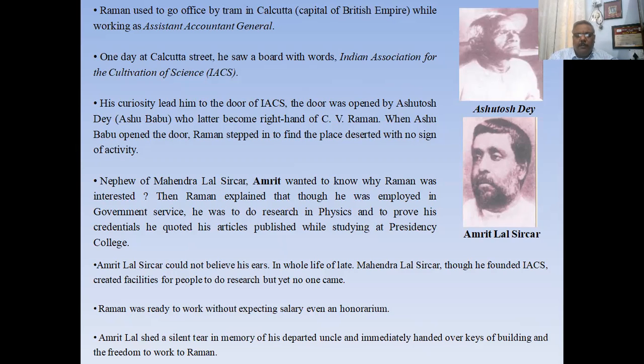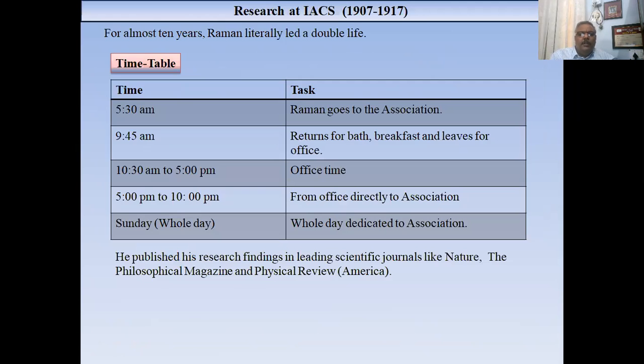So when he contacted Amrit Lal and said that he wanted to do some science in the lab, initially Amrit Lal thought that he was not very sincere, but after discussing over several rounds, he got convinced that Raman would do something sincerely here. And so he handed over the keys to Raman, and it was a basic contract that whatever Raman would do, he would not get any salary from it. And that's how Raman started science.